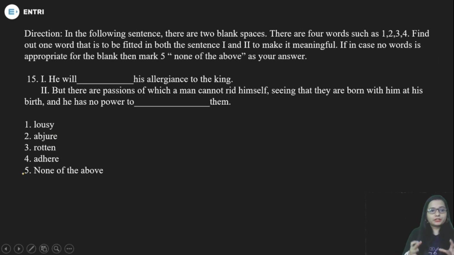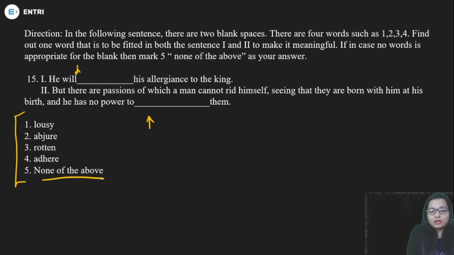Moving further, again we have a question based on filling the blanks, but with a different kind of direction. The direction says that we have 2 blanks, this blank and this blank, and for that we have 5 options. If you think that there is no relevant or appropriate word for the blanks, then you have to choose none of the above.